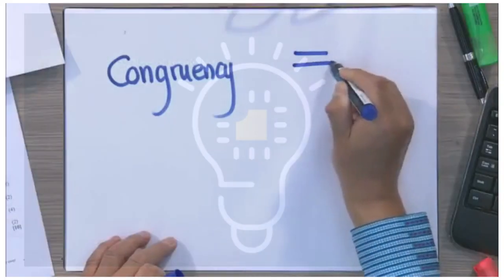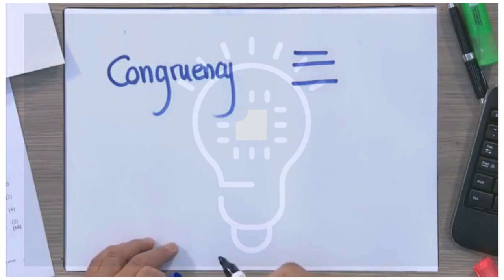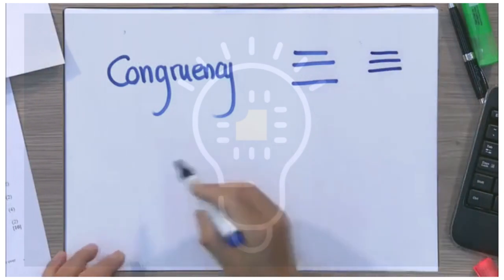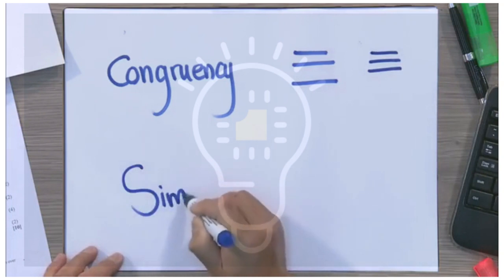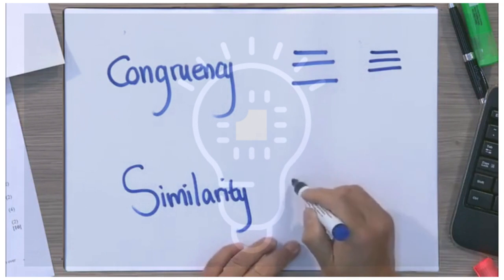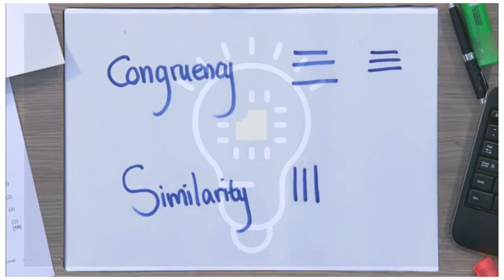Congruency has the mathematical sign that looks like that, three lines like that, okay? There we are. These two triangles are congruent. Whereas similarity goes the other way. Similarity is this way here. Right. Have you got that distinction?